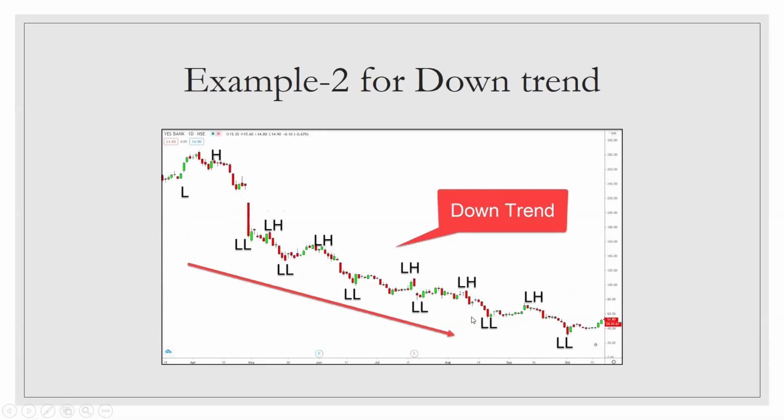We look for one more example. This is a Bank chart. If you consider this as a first high, lower high, lower high, lower high. Similarly, if you consider this as a first swing low, lower low, lower low, lower low. So this script is in perfect downtrend, isn't it?